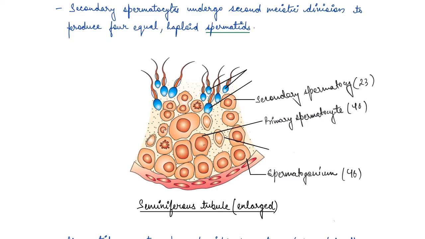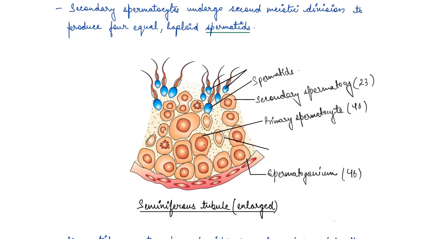Now the secondary spermatocyte undergoes the second meiotic division to produce four equal haploid spermatids. So these structures are spermatids. Each secondary spermatocyte undergoes the second meiotic division and produces equal haploid spermatids, right?